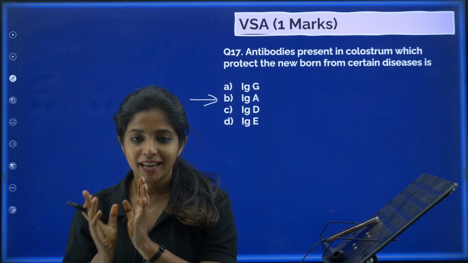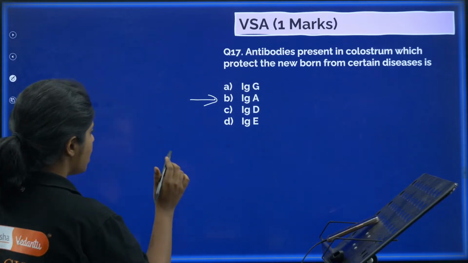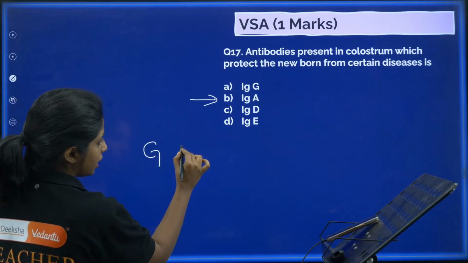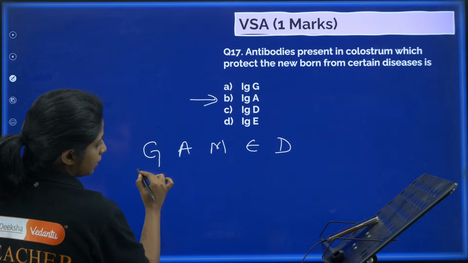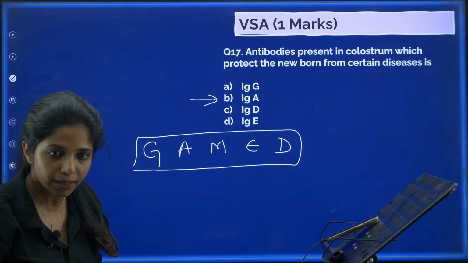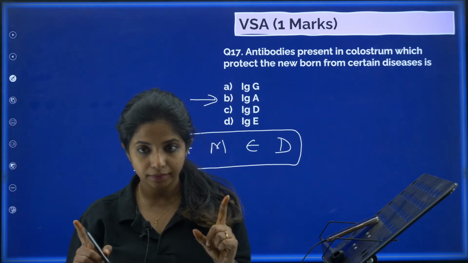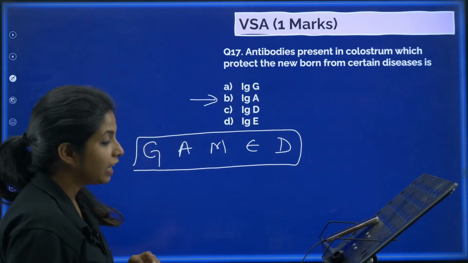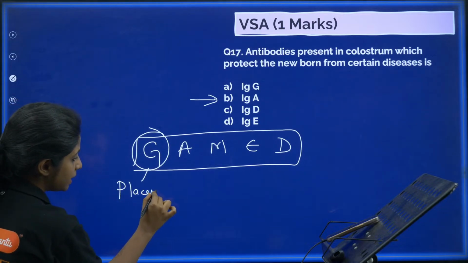Now I want you to know one more important thing. How many antibodies do you have, children? We have 5 antibodies. IgA, IgG, IgM, IgE and IgD. GAMED. This is how I remember the names of the antibodies. Now the first antibody which is passed from the mother to the child is not A. It is G, and it is passed through the placenta.